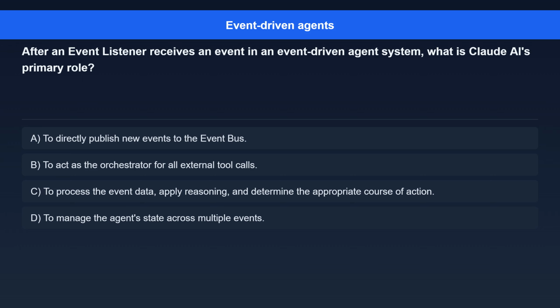Question 9. After an event listener receives an event in an event-driven agent system, what is Claude AI's primary role? Option A. To directly publish new events to the event bus. Option B. To act as the orchestrator for all external tool calls. Option C. To process the event data, apply reasoning, and determine the appropriate course of action. Option D. To manage the agent's state across multiple events.